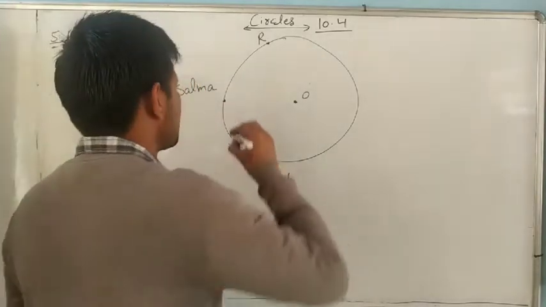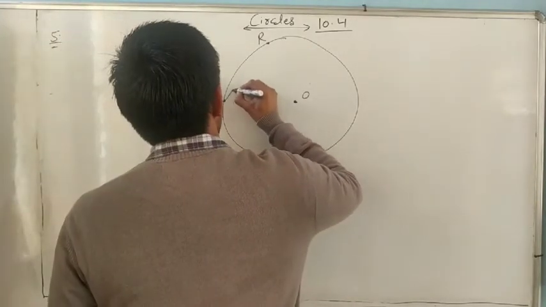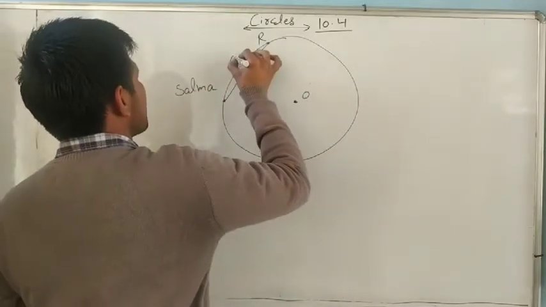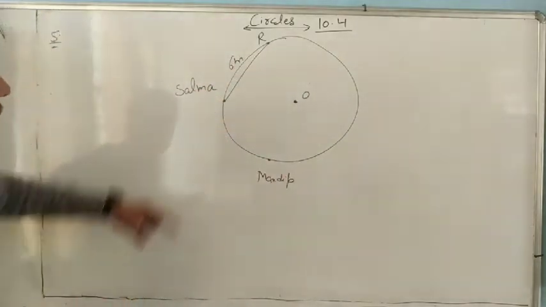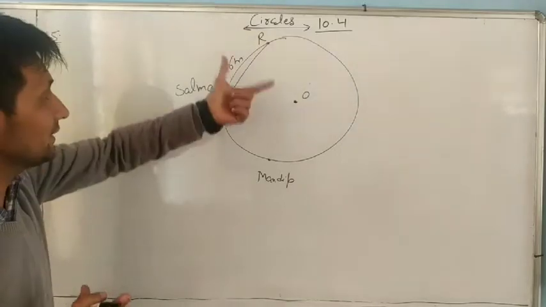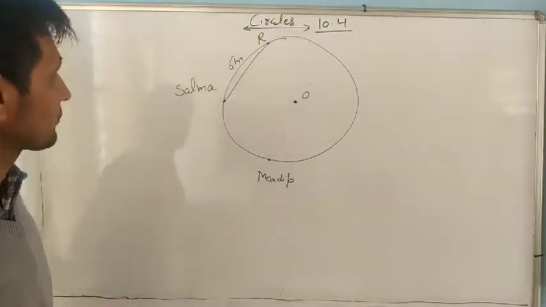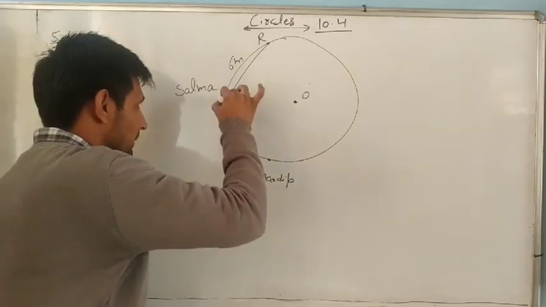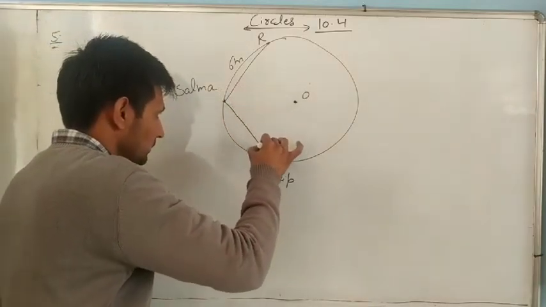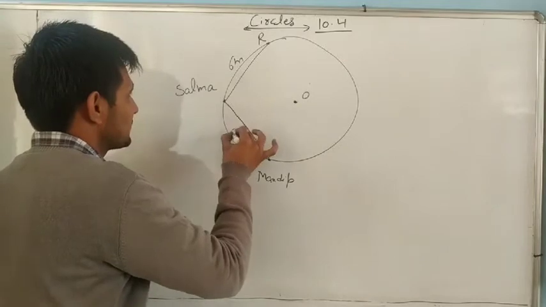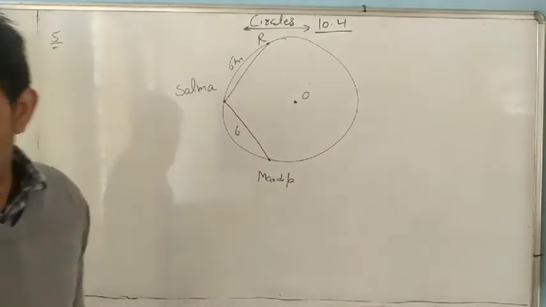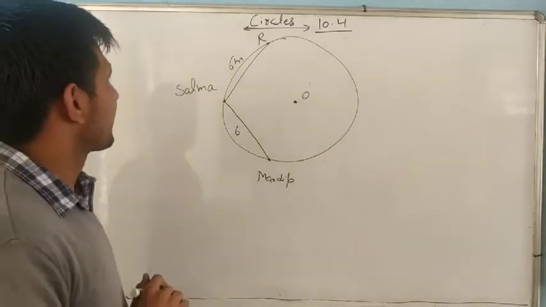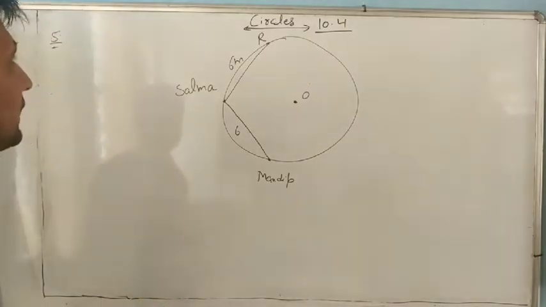Distance is always shortest. So it is given as 6 cm. Understand it? So it is a chord, or not? Yes, it's like a chord. And next, the distance between Salma and Mandeep is also 6 cm. Now we have to find the distance between Resma and Mandeep.